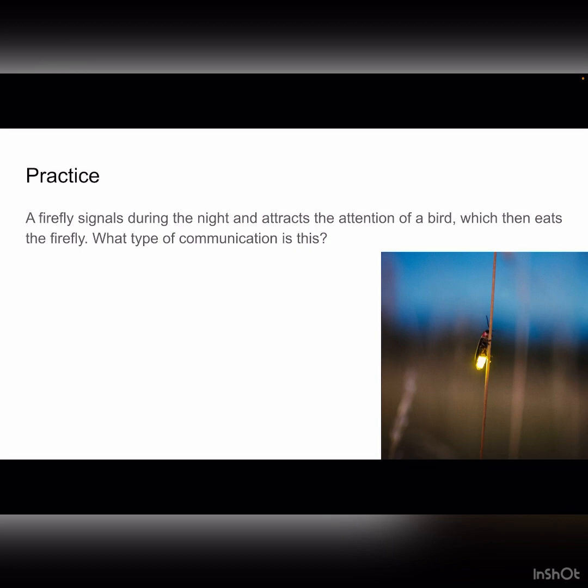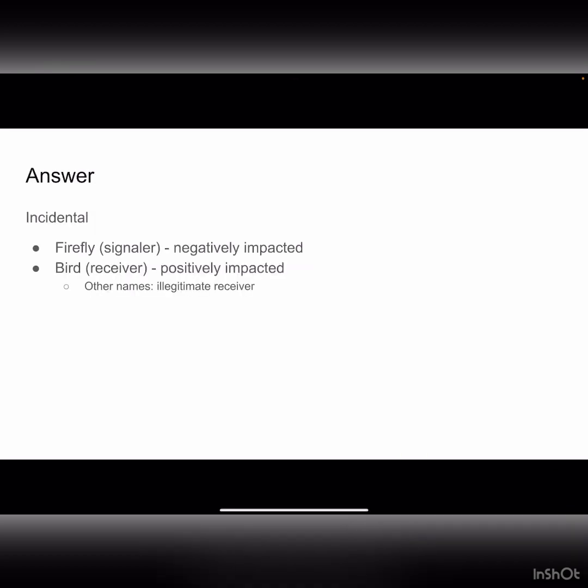A firefly signals during the light and attracts the attention of a bird, which then eats the firefly because that's what it does. What type of communication is this? It was incidental. In this scenario, the firefly was a signaler and the bird was a receiver. Or if you wanted to go further, you could say that it was the illegitimate receiver.